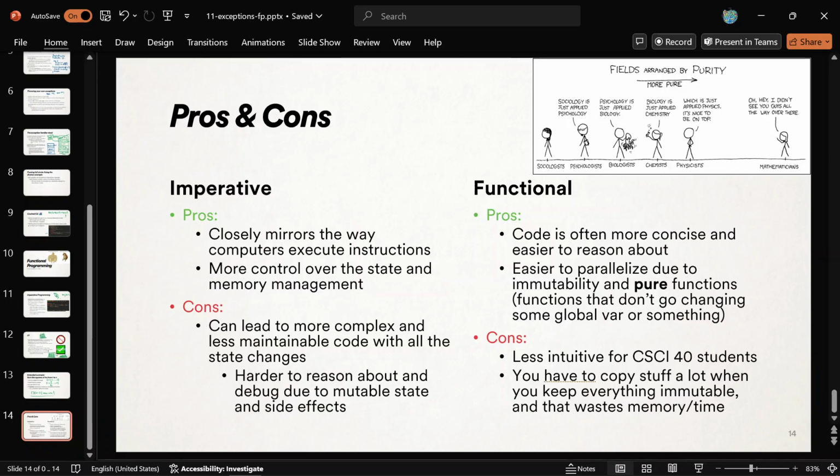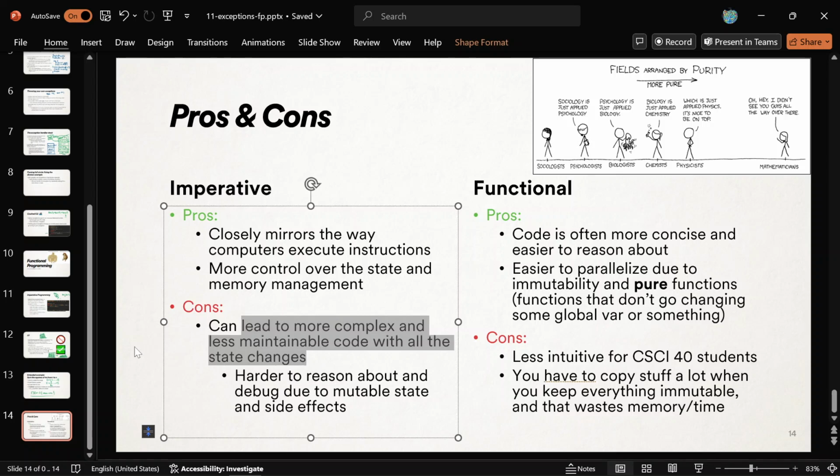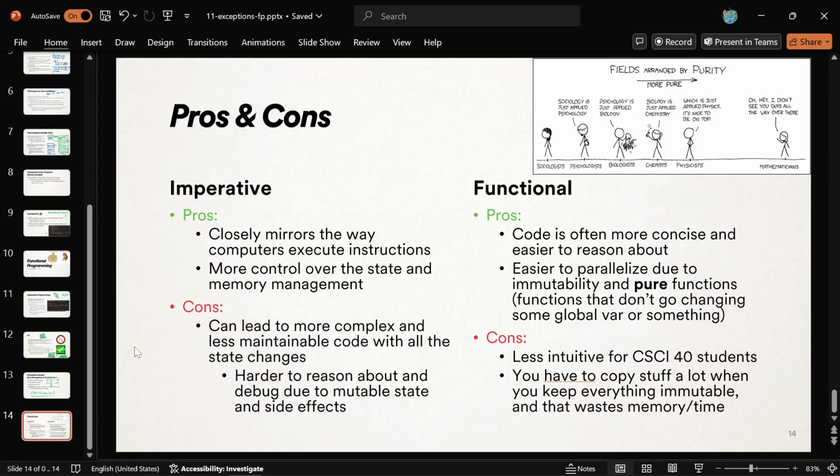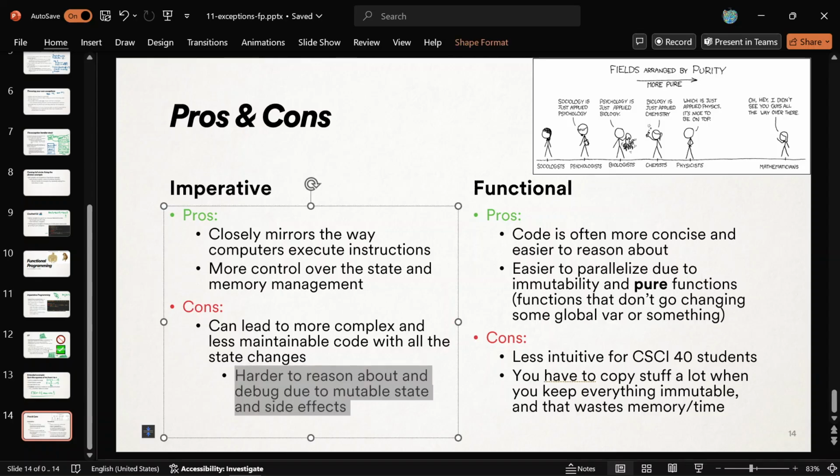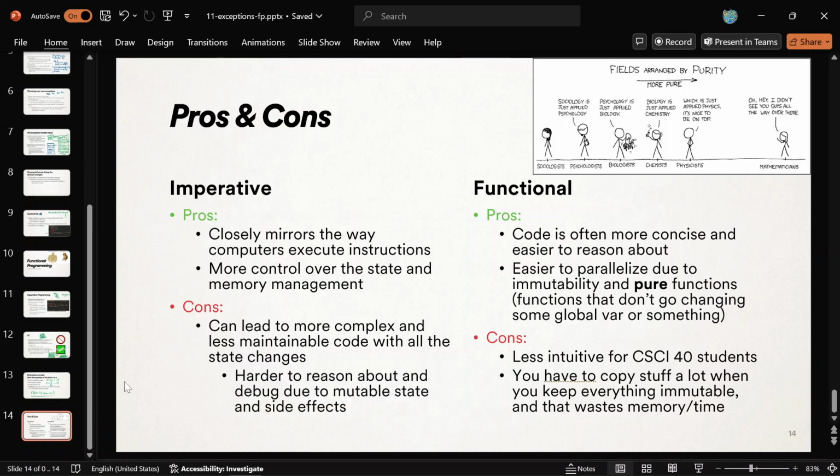But there's also a flip side to that. There's a reason people sometimes reach for functional programming. It can lead to more complex code, and it's harder to maintain because you have all these states changing, all these variable values changing. You're not sure who changed what and in which way, especially if you have a bunch of people working on the same code, changing different member variables and stuff. So it's harder to reason about what's going wrong and also to debug it, because nothing's a const. I'm not sure who messed with this variable, but somebody did it wrong, and I have to go and find out who. So that's what imperative is all about. It's good and bad. Functional has good and bad to it too.